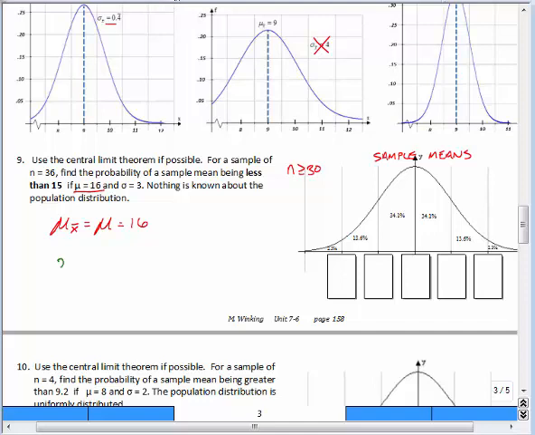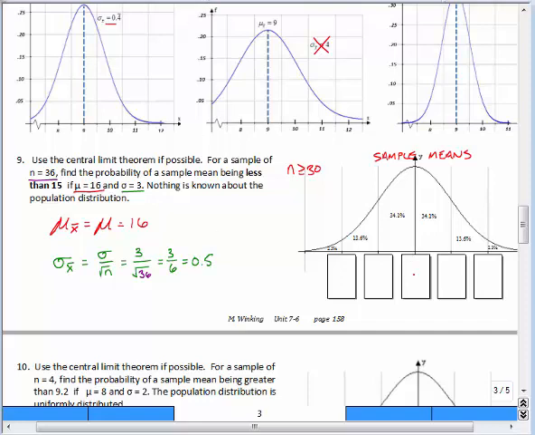We'll also need to calculate sigma sub x bar, which is the standard deviation of the sample means, which is equal to sigma over the square root of n. And sigma they provided to us was 3. And n they also provided to us was 36 right there. Do you see the 36? So that's equal to 3 over the square root of 36. So that will be 3 over 6, which is 0.5.